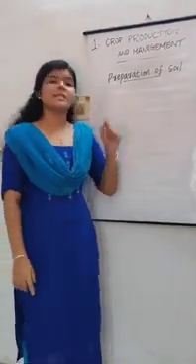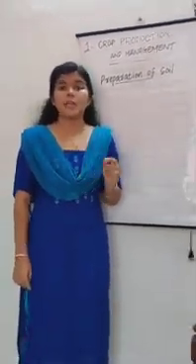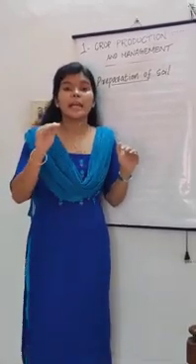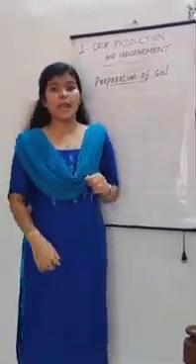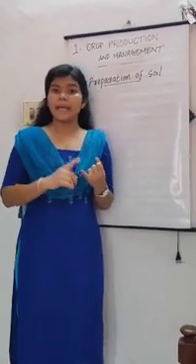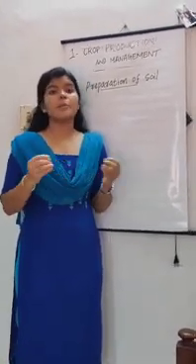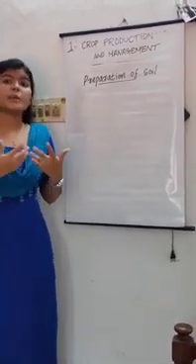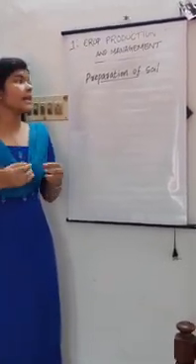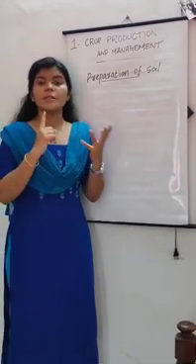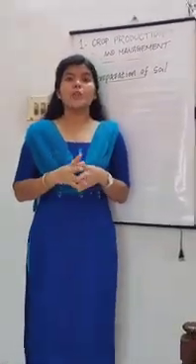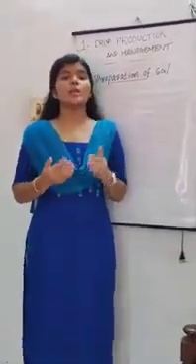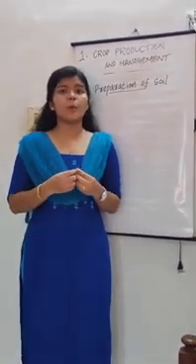Okay. The first step is the preparation of soil. Students, we know that the upper layer of the earth is called the soil. And this soil provides mineral, water, air and many more things to the plants. So we have to prepare the soil for sowing, and it is done through 3 steps. Firstly, in soil preparation, we have to turn or loosen the soil, and this is called plowing, and it